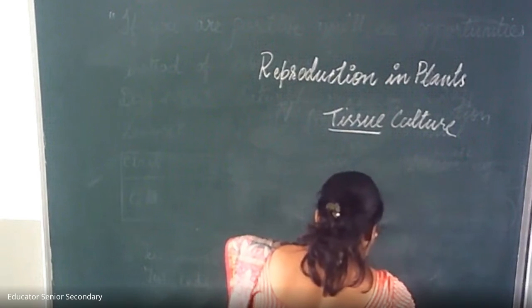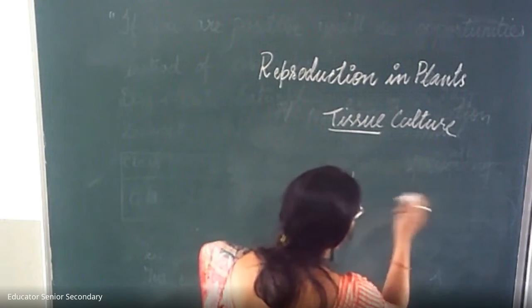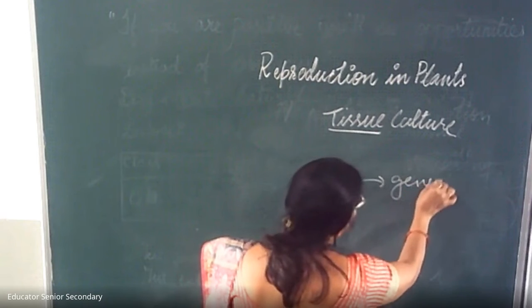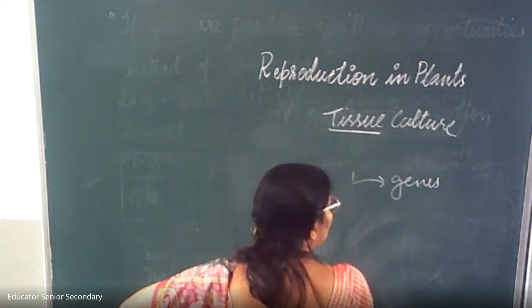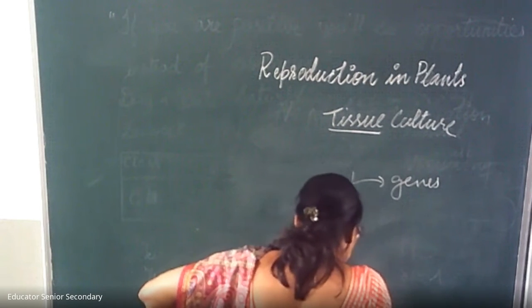The plants produced by this method are exact copies of the parent. Same genes are there. Like if we like any quality of mango, the same quality we will get by this method.